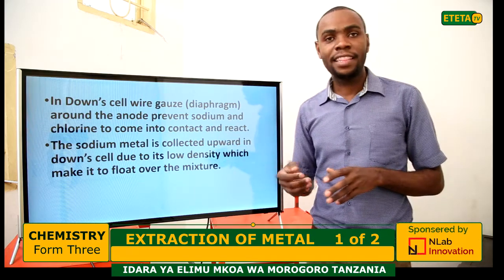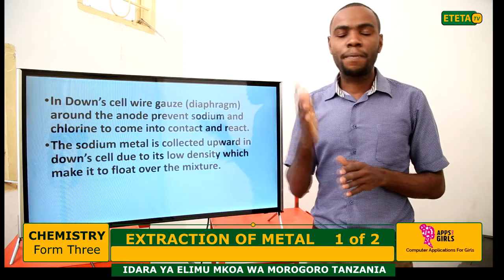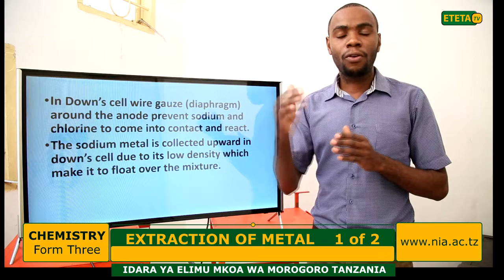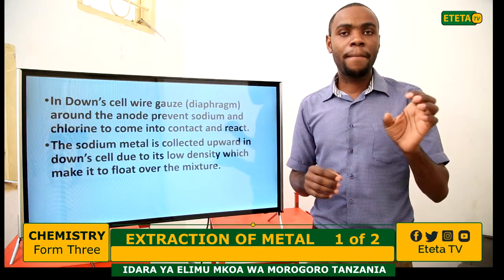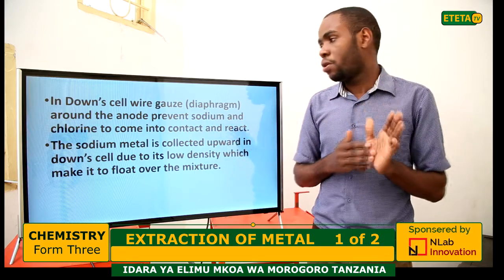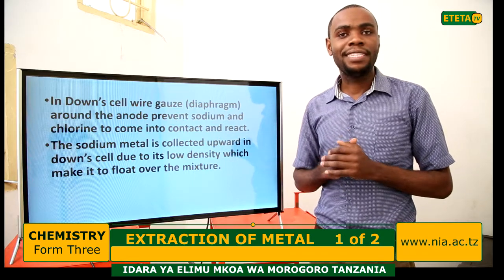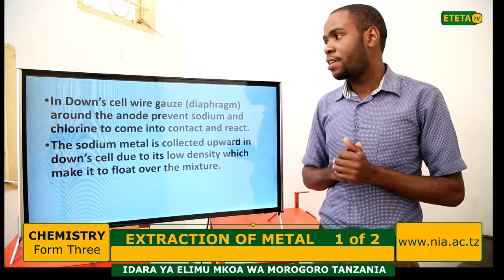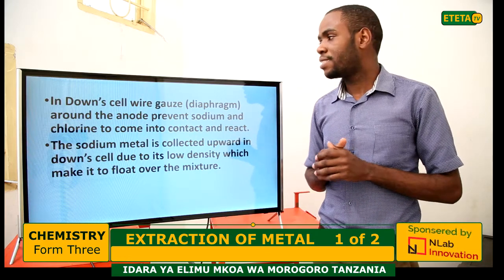Also, we have seen that the function of the wire gauze is to prevent the chlorine liberated and the sodium metal produced from coming into contact and reacting. So this is how sodium metal is extracted from its ore by the Downs cell.